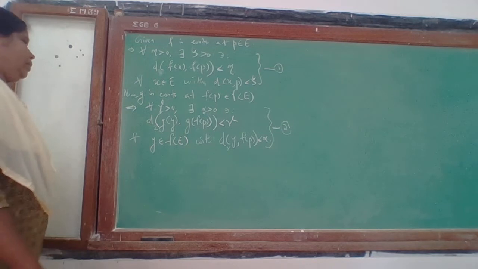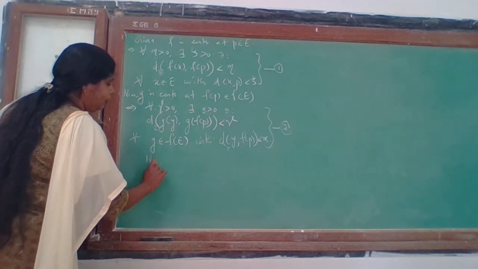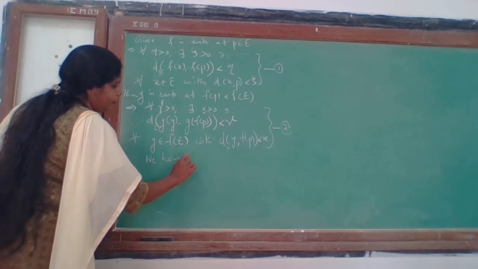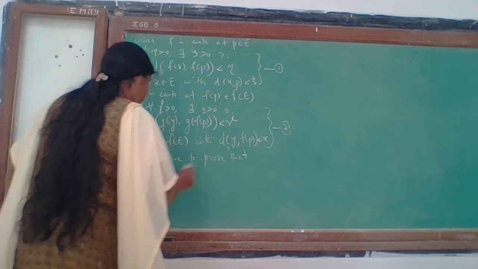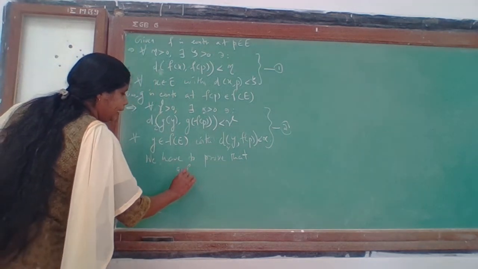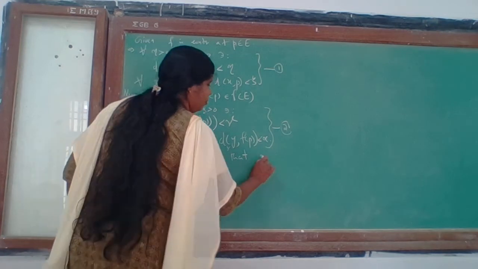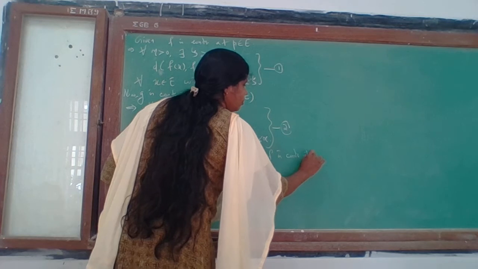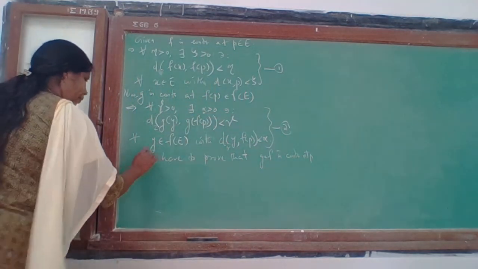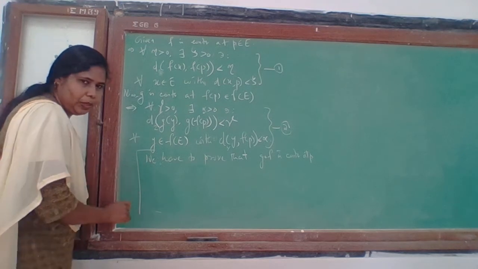Now what we have to prove is that g composition f is continuous at p. How can we prove this? We have to choose some epsilon positive.